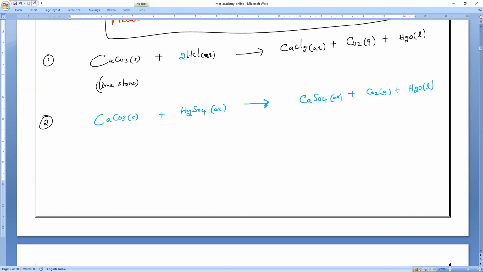So balancing. Is it already balanced or not? Verify. Yes sir, it is already balanced. So nothing more is needed.